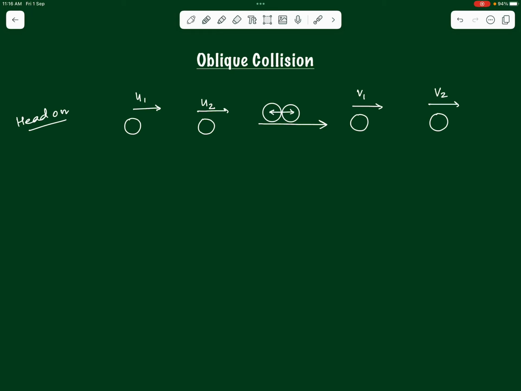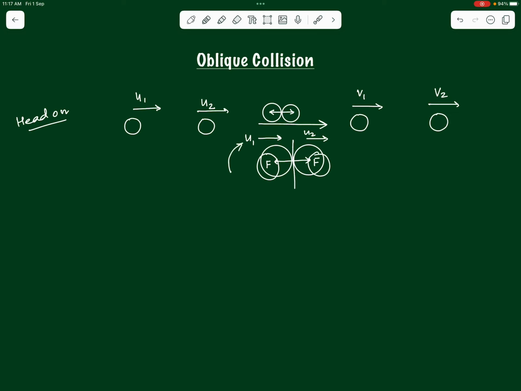We have discussed in the previous videos that the force of impact that acts between bodies during the course of collision acts as a normal force, which is along the line joining the centers of the two bodies. If this force of impact acts along the same direction as the initial velocities of the bodies, the only thing these forces can do is change the magnitude of the velocities.